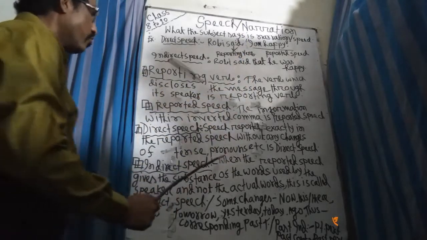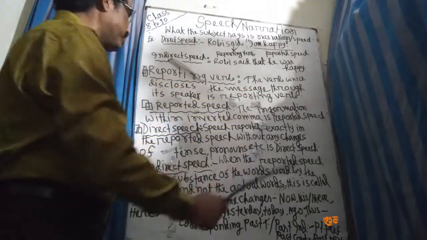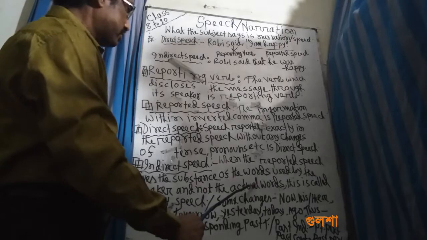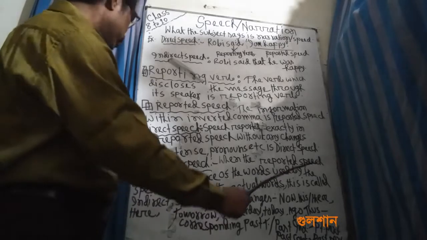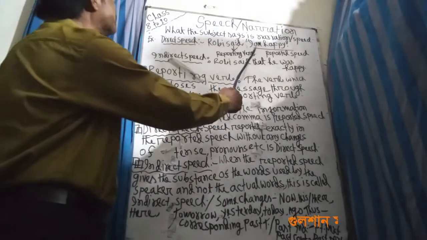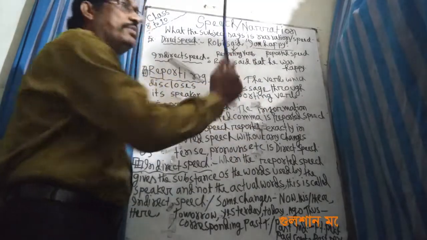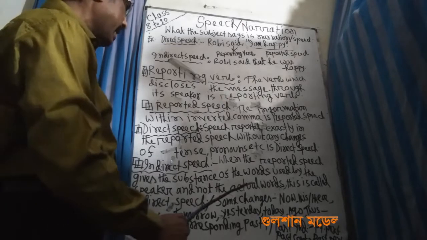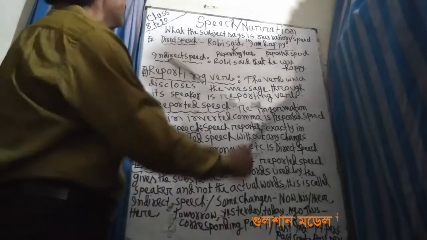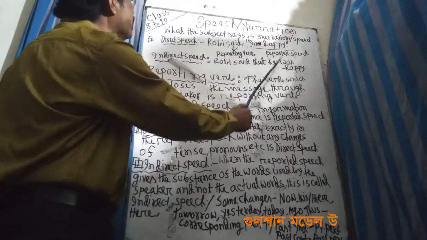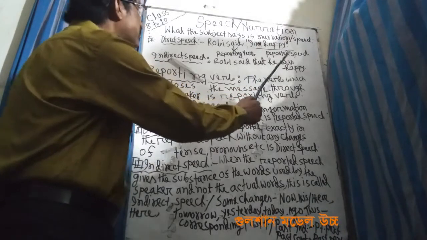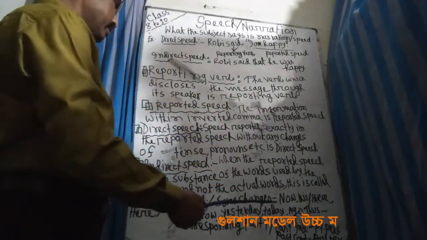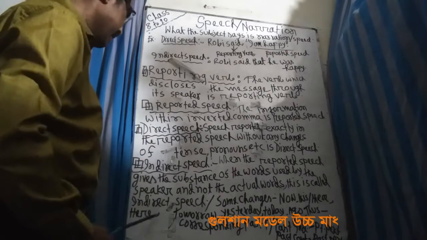And indirect speech is when the reported speech gives the substance of the words used by the speaker. What is the substance? I am happy, and the substance is he was happy. He was happy is the substance, and not the actual words. I has been changed to he. Am has been changed to was. So I and am are totally changed into he and was. Not exact. And this is called indirect speech.